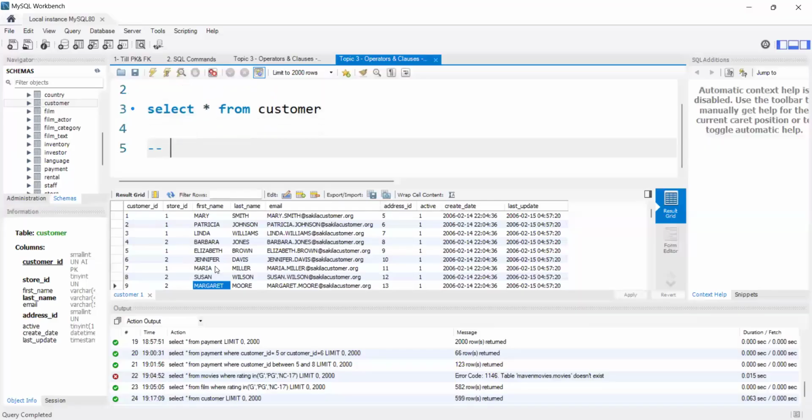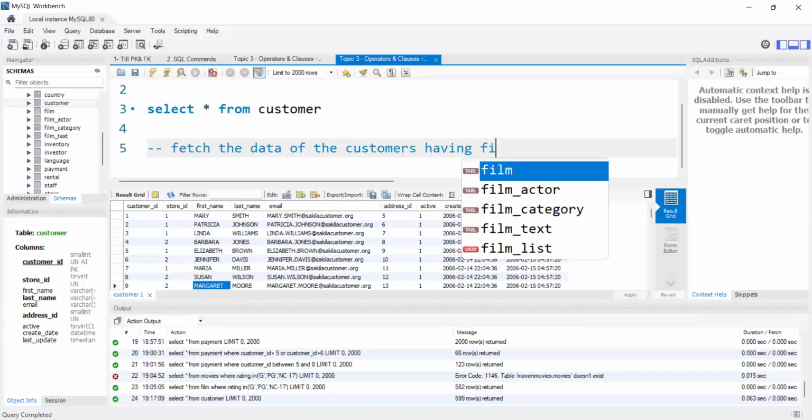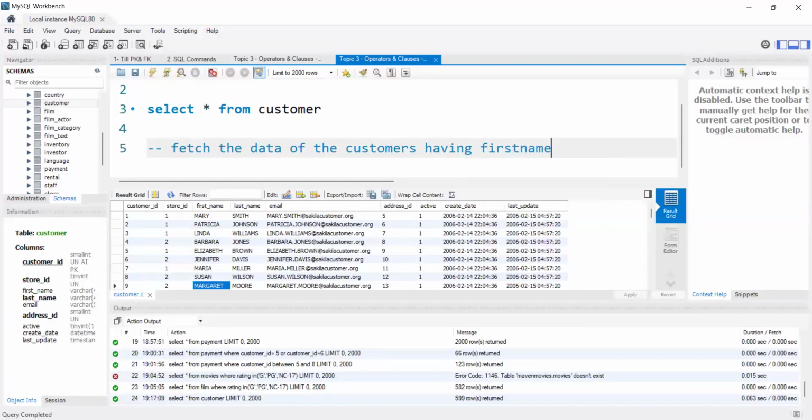If I ask you the question like, fetch the customer details, or else fetch the data of the customers having first name. We have first name column, right? Separately. First name starting with M. Any letter is fine. I'm writing it as M.